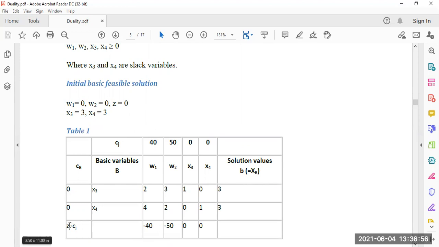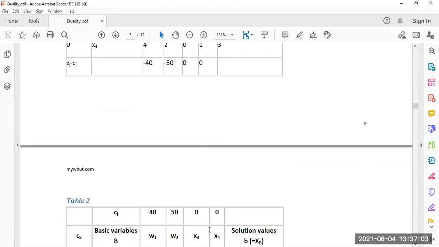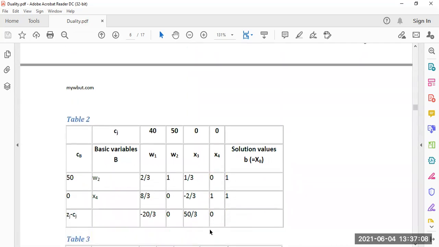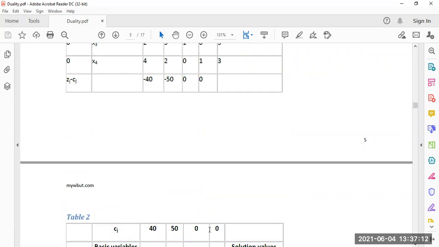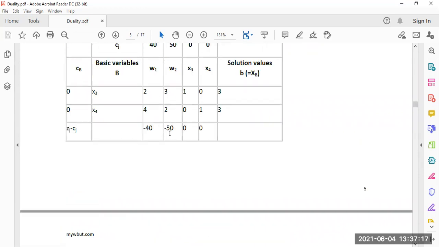Now we have to compute zj minus cj. All these zj minus cj are negative. So here we have to take the most negative one. So minus 50 is the most negative, so this is the key column. As it is a maximization problem, we have to make all zj minus cj greater than or equal to 0. So here minus 50 is the most negative, so this is the key column.